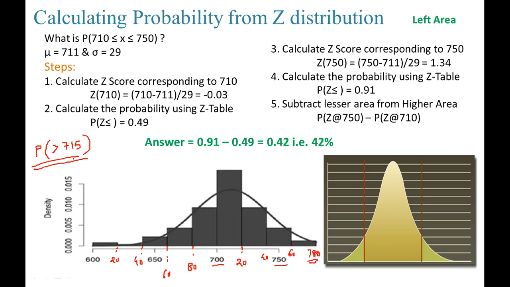So I am interested now in the probability of a student scoring greater than 715 marks, which means this is going to be 710 and this is going to be 715. So we are interested in this area, which, as a hint, I am telling you, is on the right side of the plot. And the z-table always gives the left side area. So now this is an assignment